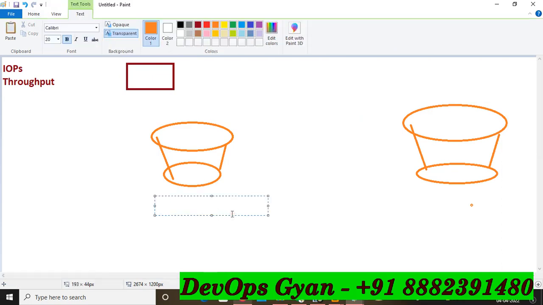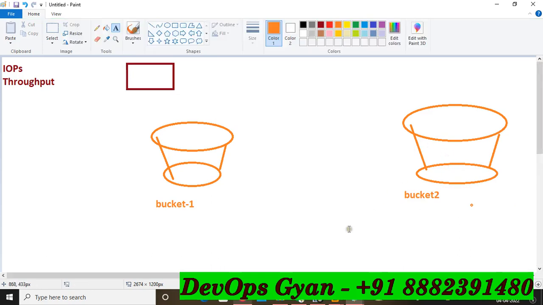So this is a bucket, I am going to write here bucket 1 and this is bucket 2. If you have multiple buckets, or two buckets, I am giving the example of two buckets. And the bucket is a disk, you can say this is the disk or the hard disk.